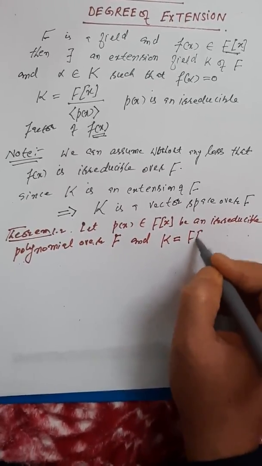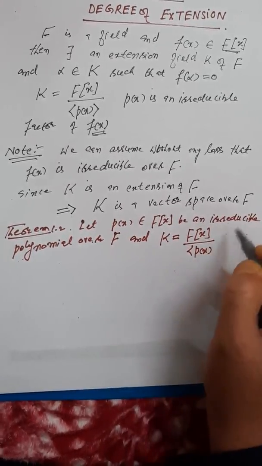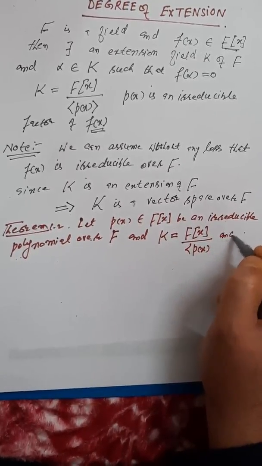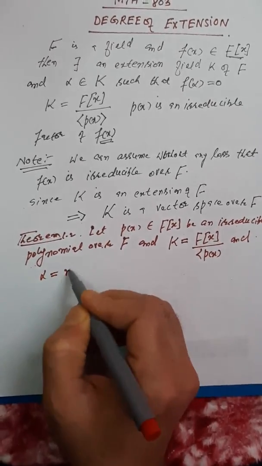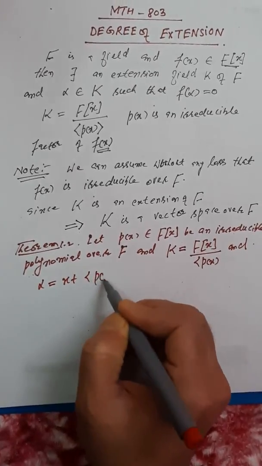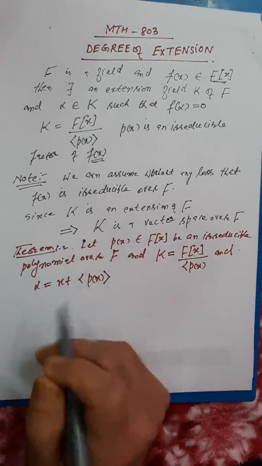So K is F[x] modulo the ideal generated by p(x), and alpha, the root of this p(x), is x plus the ideal generated by p(x). So this is the data we have from the previous theorem.